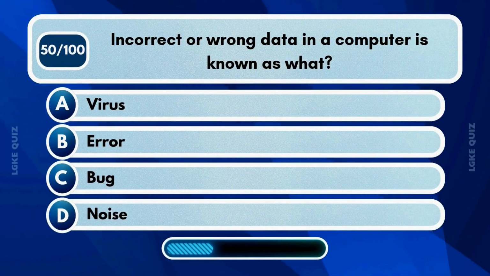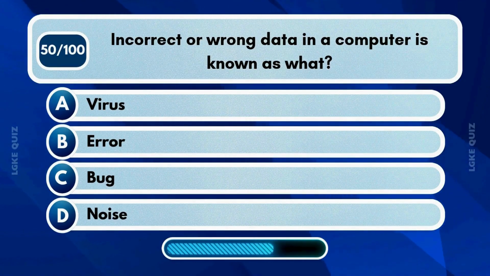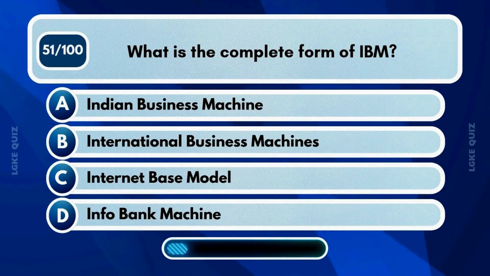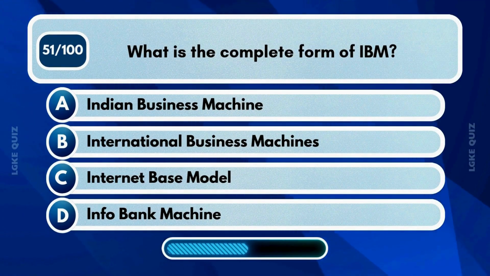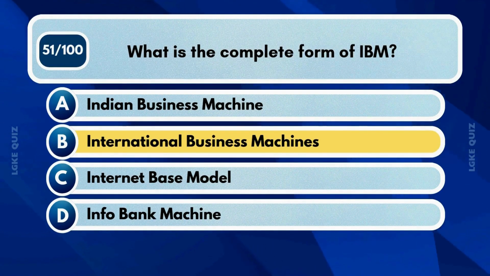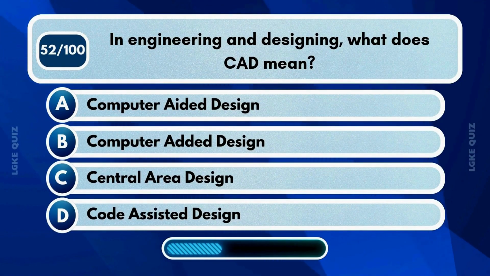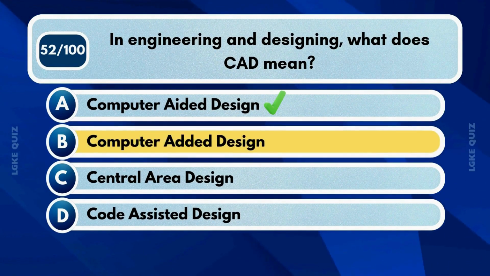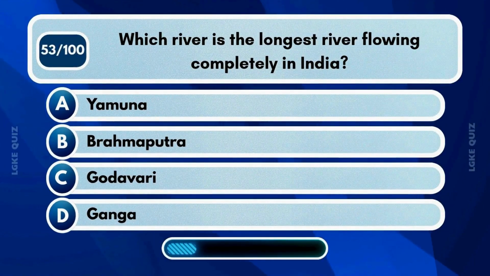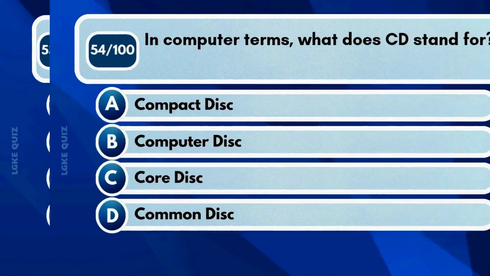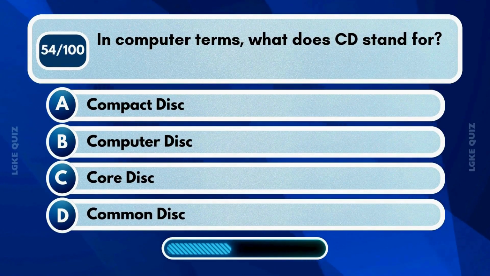Incorrect or wrong data in a computer is known as what? What is the complete form of IBM? In engineering and designing, what does CAD mean? Which river is the longest river flowing completely within India? In computer terminology, what does CD stand for?